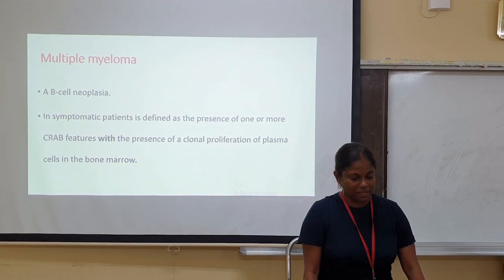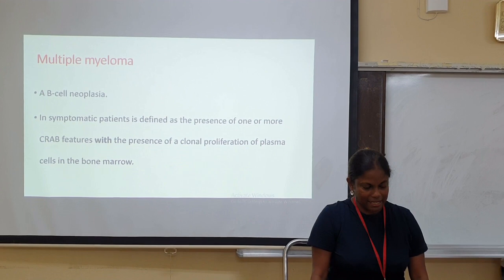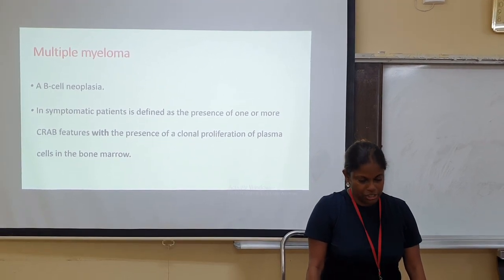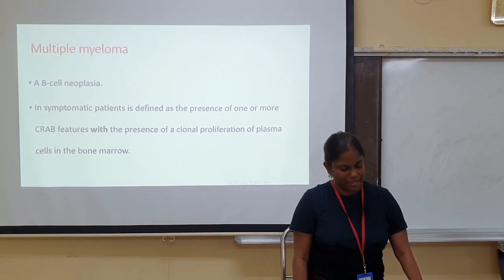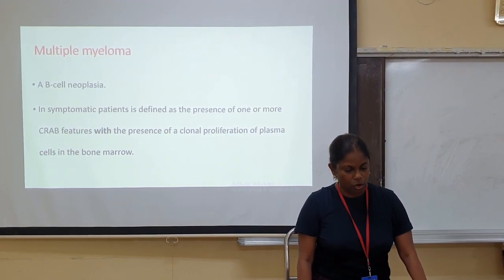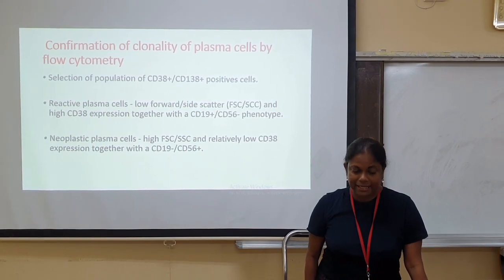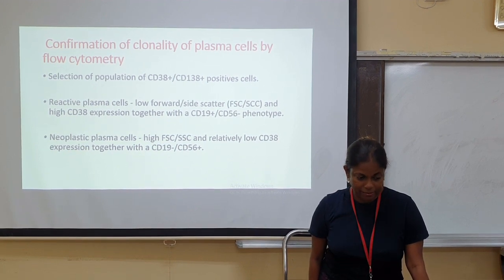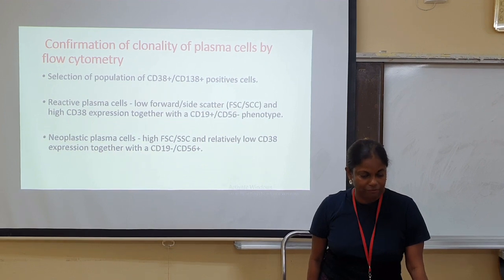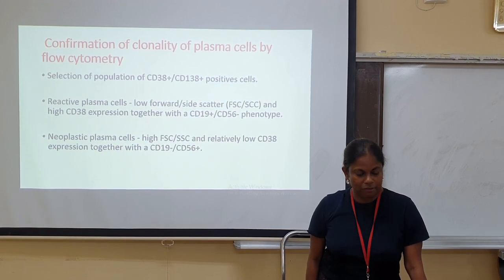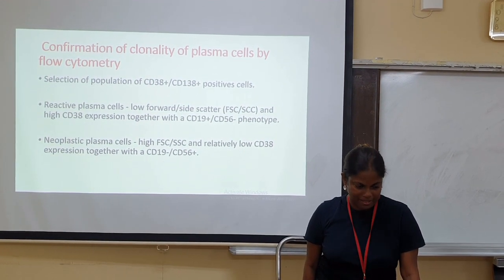So to start off the presentation, we are talking about multiple myeloma, which is a B-cell neoplasm, and in symptomatic patients it is defined as the presence of one or more CRAB features with the presence of a clonal proliferation of plasma cells in the bone marrow. Clonality of plasma cells is confirmed by flow cytometry. The selection of CD38 positive and CD138 positive cells is used to gate for plasma cells.